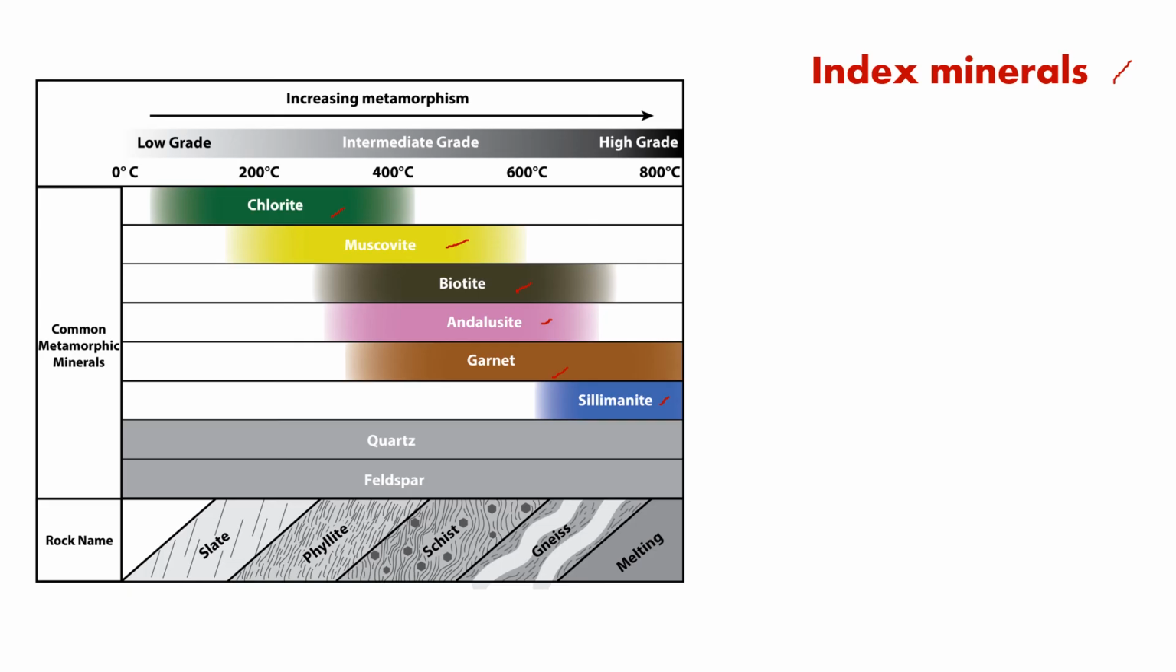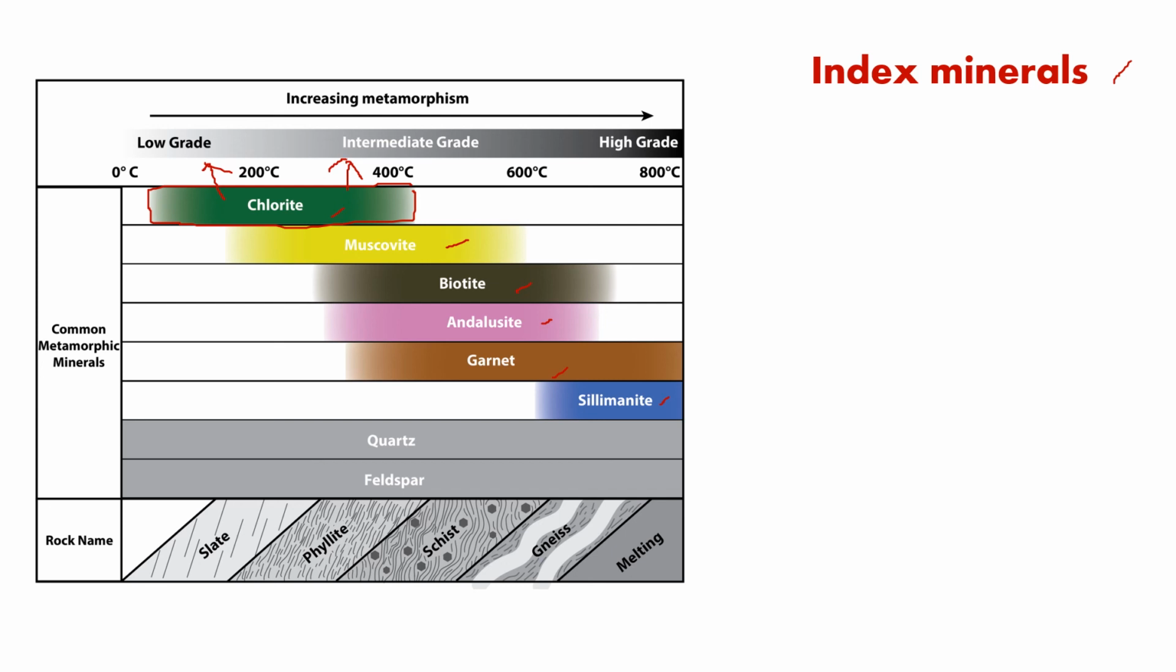So, chlorite will be present if a rock is exposed to 200 degrees Celsius to 400 degrees Celsius. And the presence of chlorite in a metamorphic rock will only suggest to you that it underwent low-grade metamorphism or intermediate grade metamorphism.